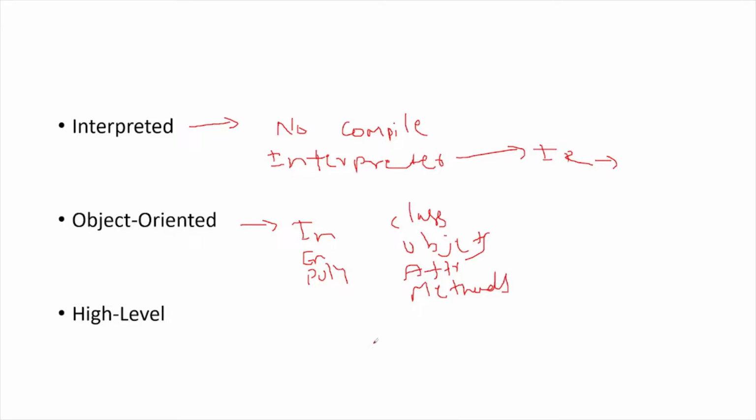High level means there is an abstraction from the implementation. High-level programming language means it is user friendly for the programmers, and there is a certain level of abstraction from the underlying computer hardware, and the more focus is on the logic and not on how the memory management and register management will happen.